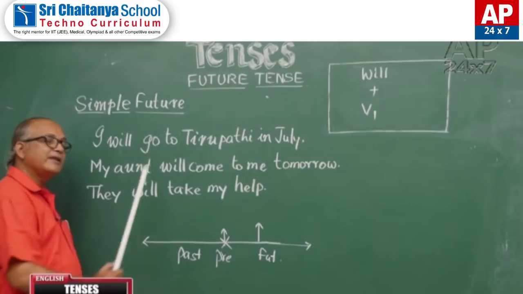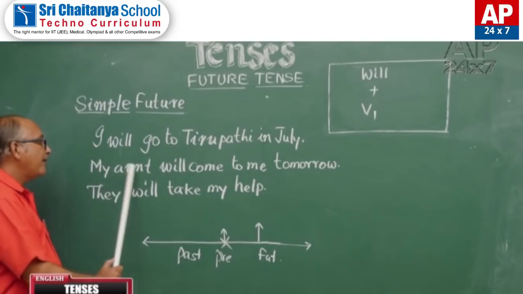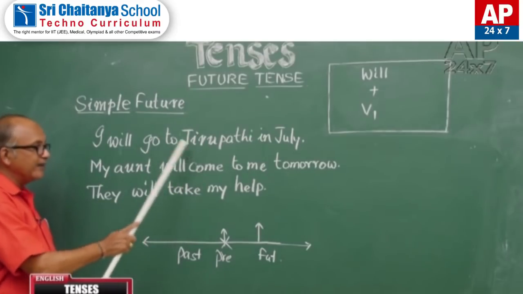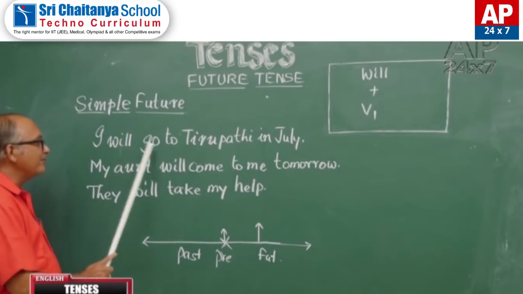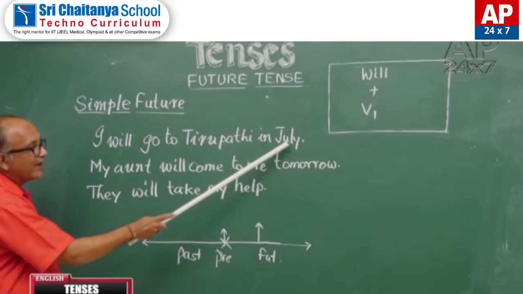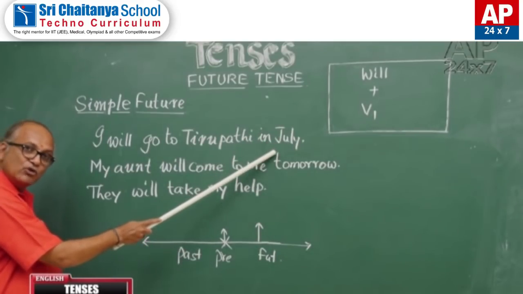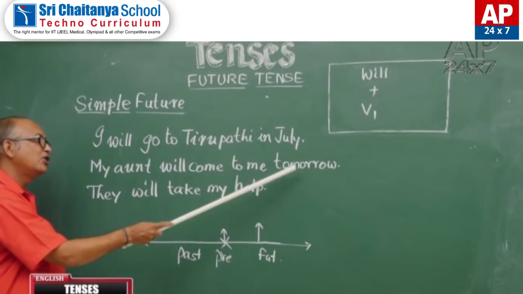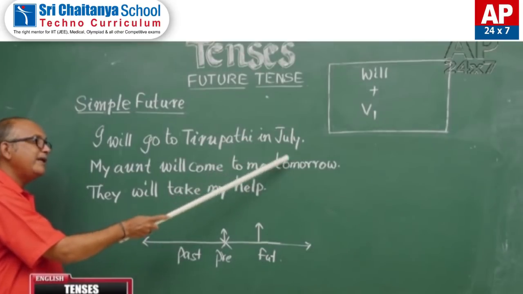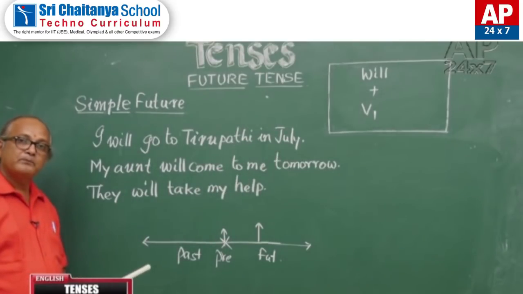I will go to Tirupati in July, my aunt will come to me tomorrow. In these two sentences, along with simple future, we used an adverb of future time also. In July in the first sentence, tomorrow in the second sentence, both of them speak about the future time.